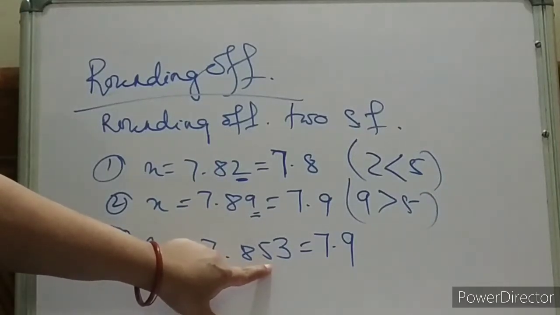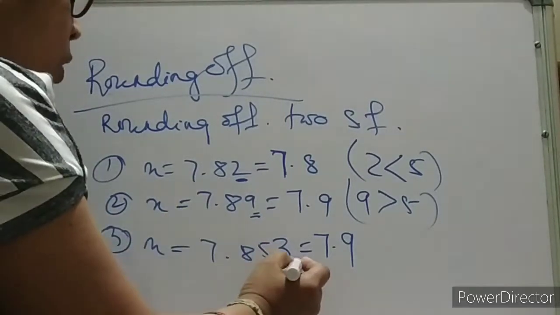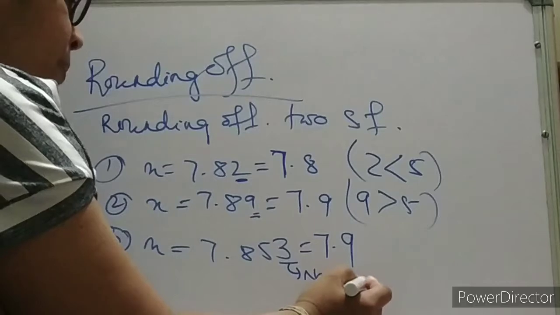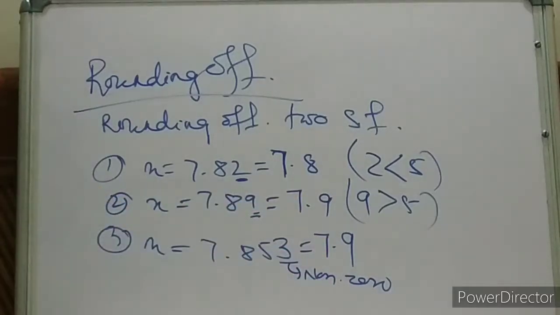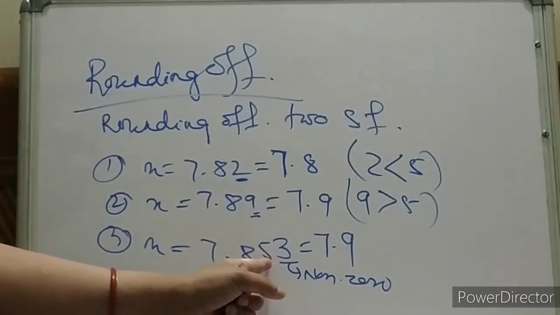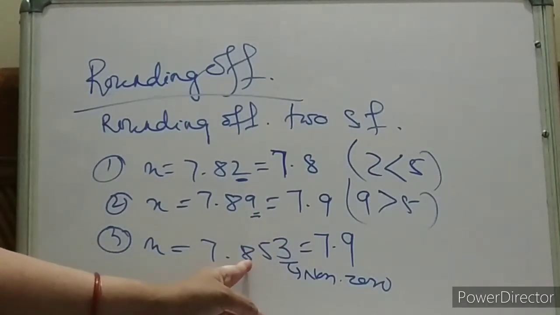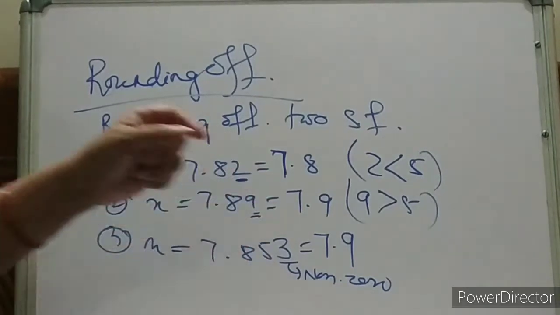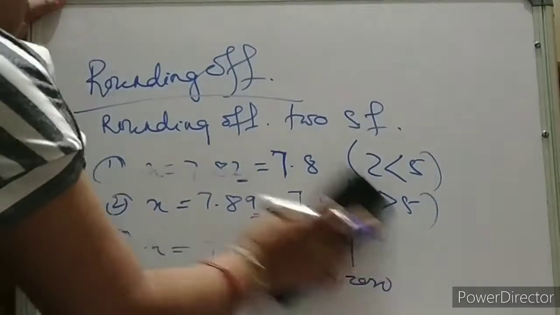If 5 is there and it is followed by a non-zero number, then we will increase this particular significant number by 1. Is it clear? Okay. Let us discuss some more examples. Hope you people are writing it, and please practice.